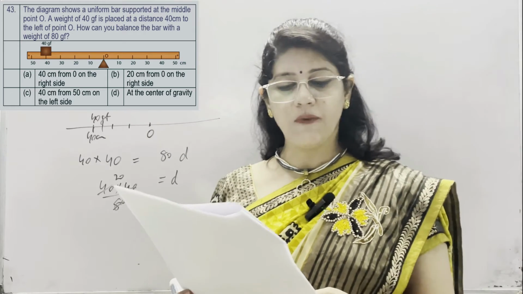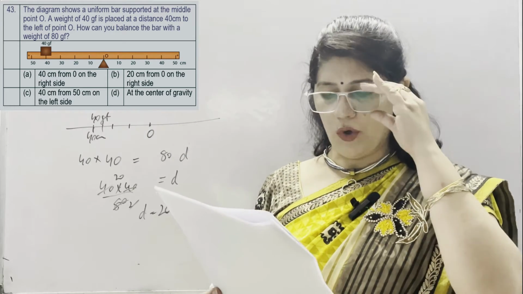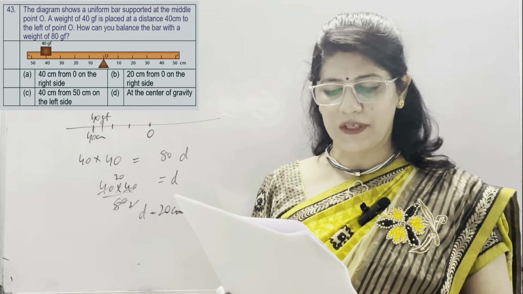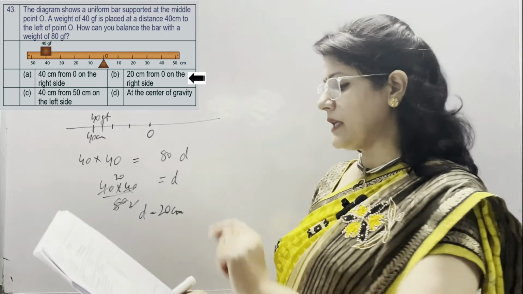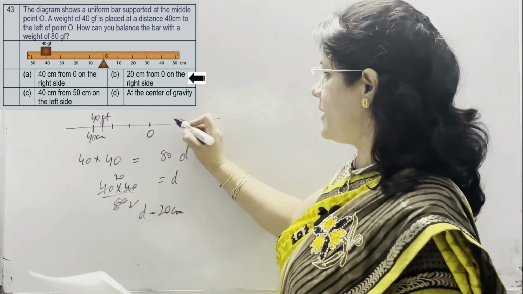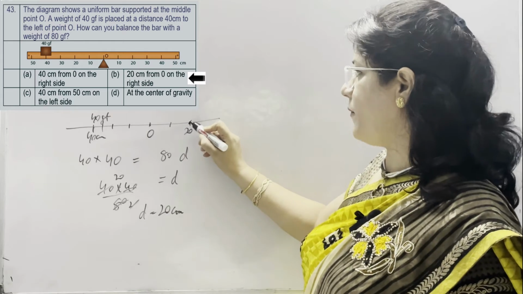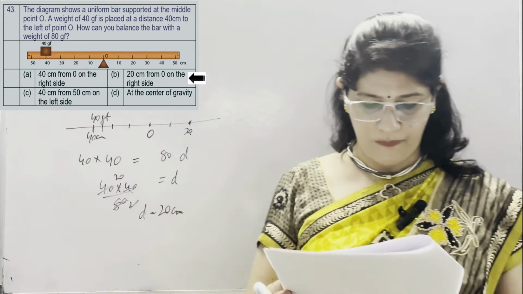Options given are A is 40 centimeter from O on the right side, B is 20 centimeter from O on the right side, C is 40 centimeter from 50 centimeter on the left side, and D is at the center of gravity. So correct option is 20 centimeter from O. 20 centimeter means this is 10 and this is 20 here. If we apply a force of 80 GF at this point, this rod will come in the balanced position.